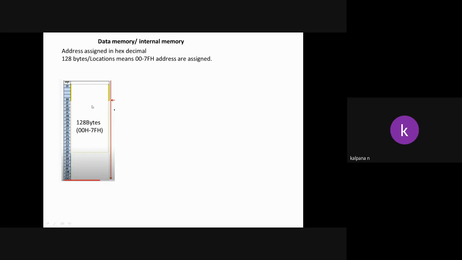Now the internal RAM is organized, or divided, into three types. So this 8051 has 128 bytes of RAM.